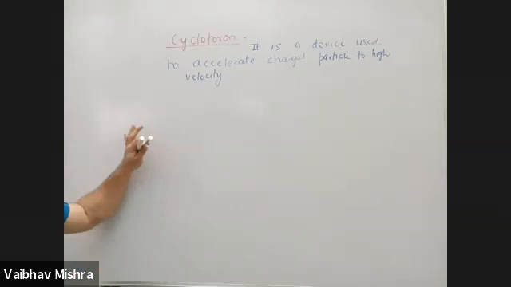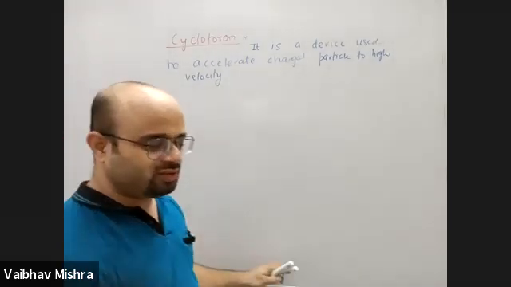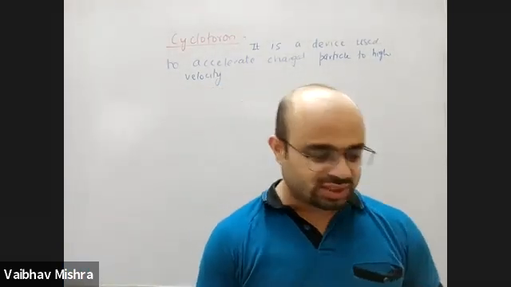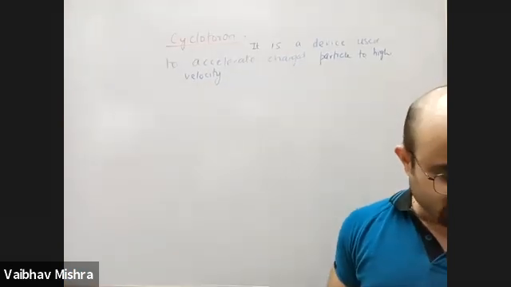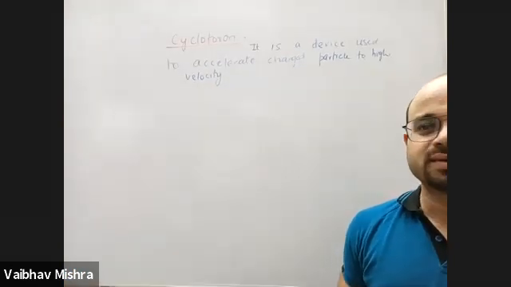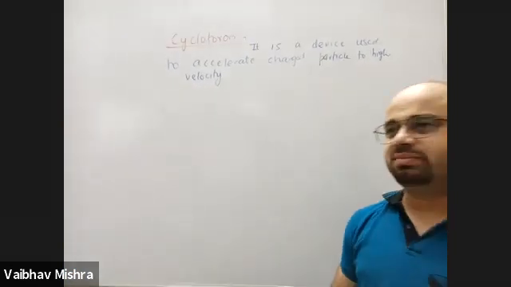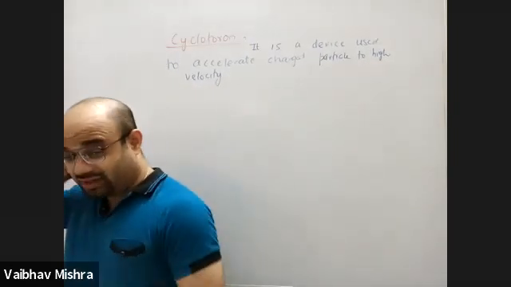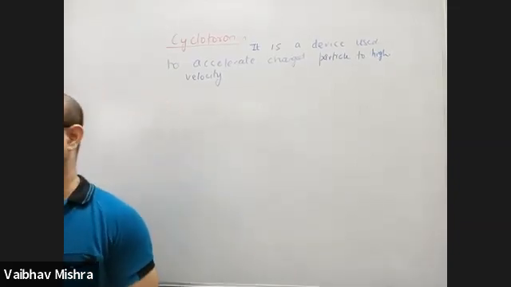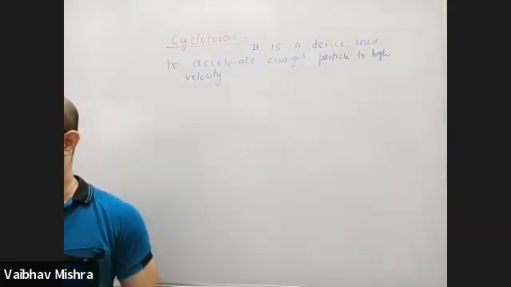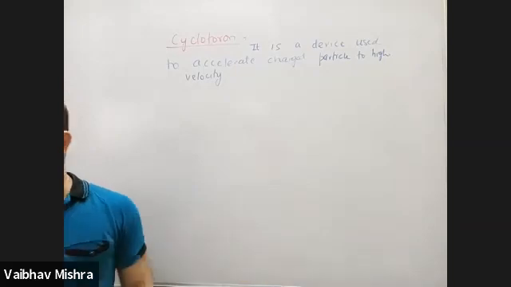Okay. What is the purpose of a cyclotron? There is no shock in a cyclotron. In a cyclotron we use a magnetic field. The size of a cyclotron is very big as compared to a Van de Graaff generator, but it is quite safe to operate. The biggest is, I think, 100-meter radius, 1 kilometer around diameter, right?